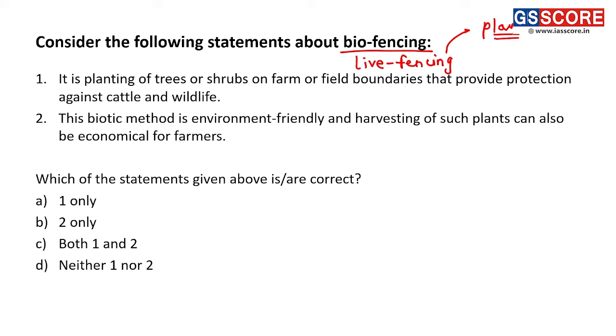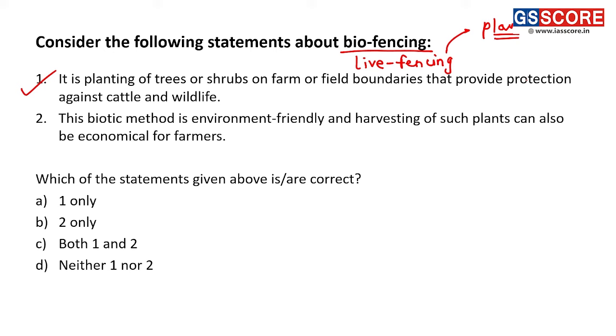Fine. So let us consider the statements first. It is planting of trees or shrubs on farm or field boundaries that provide protection against cattle and wildlife. So first statement is a correct statement because the plants which are planted as a biofencing provide us protection against cattle and wildlife.